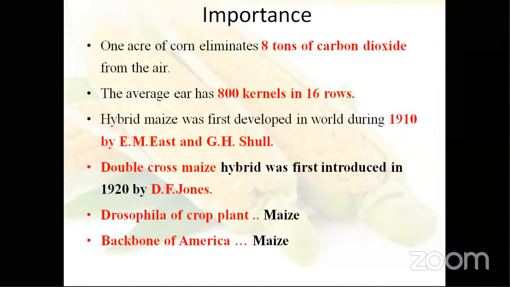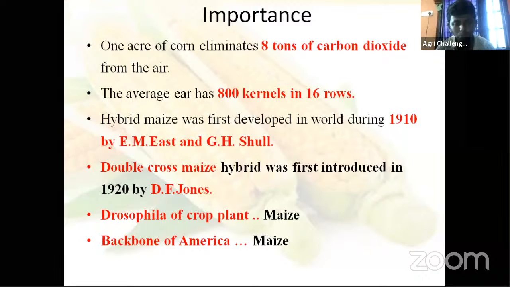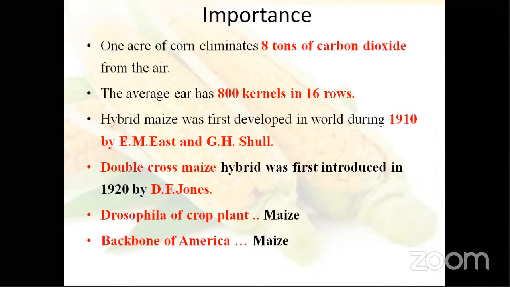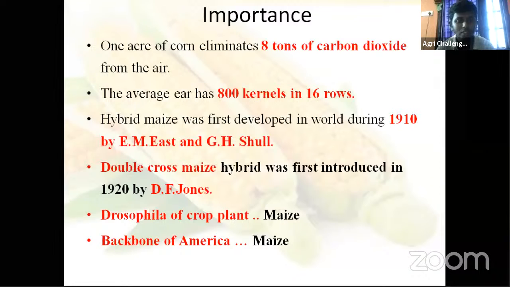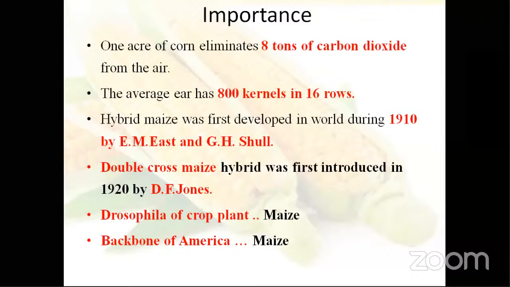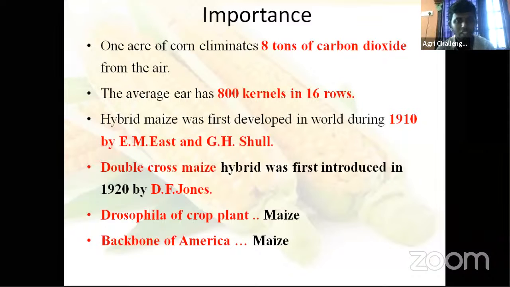Crossing of two parents, a male parent and a female parent. For what? To get a better progeny, a new variety which has desirable characteristics, what we call hybrid vigor. The double cross maize hybrid was first introduced in 1920 by D.F.